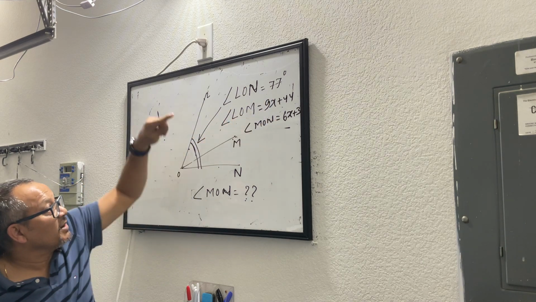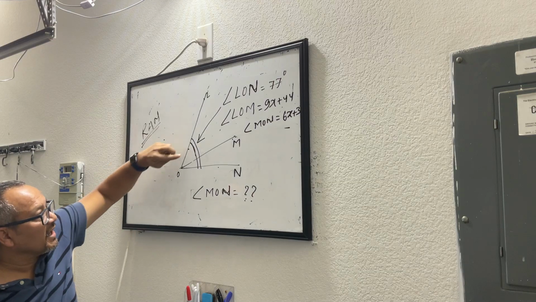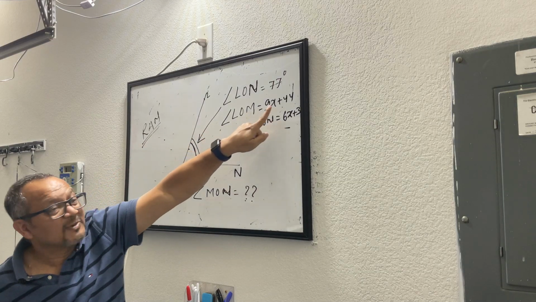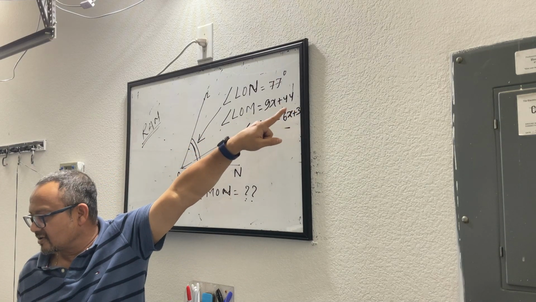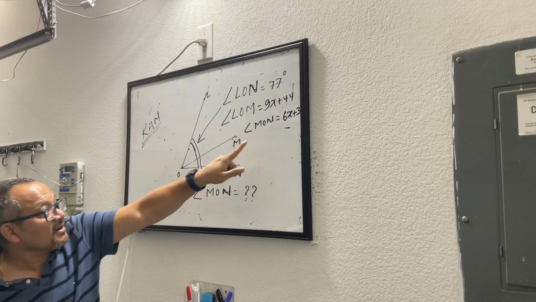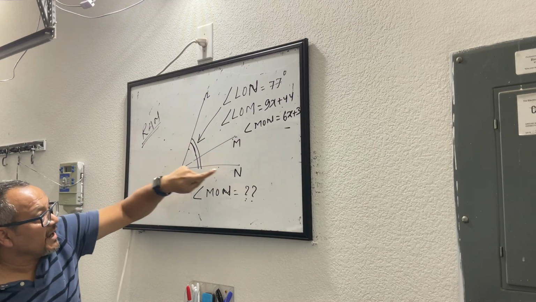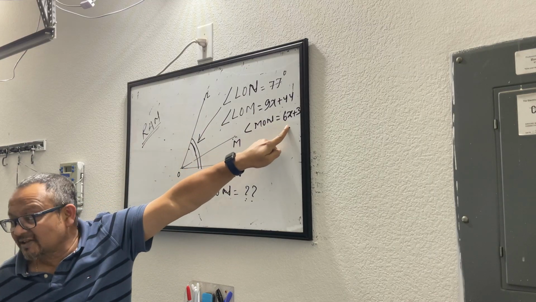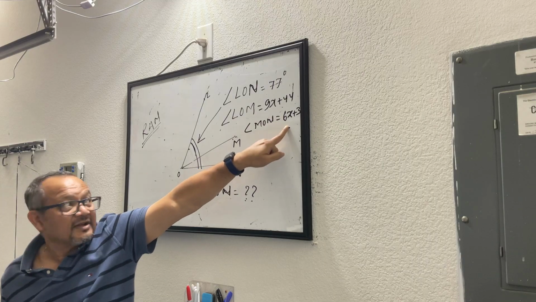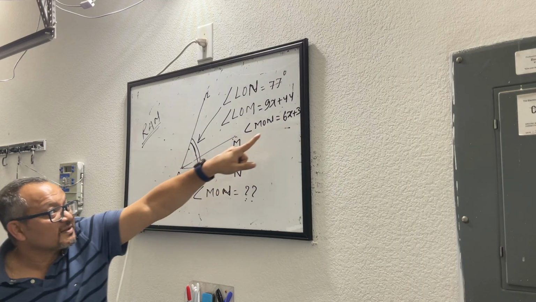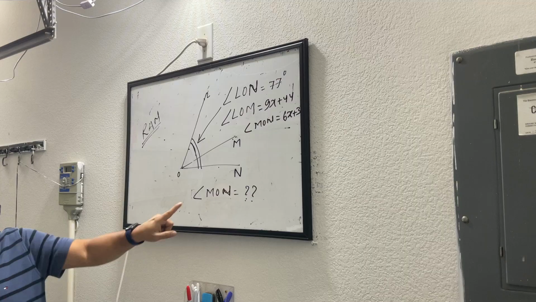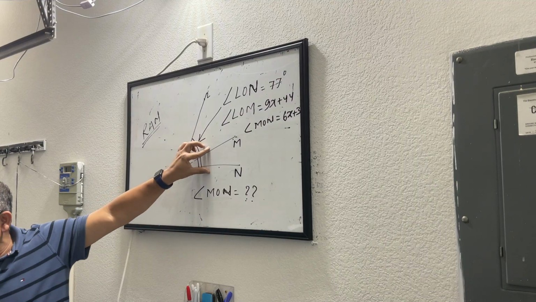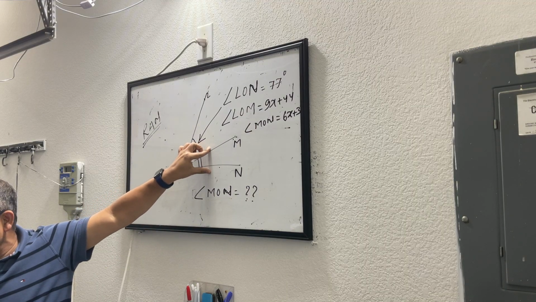Angle LOM is given as 9x plus 44. And angle MON is given as 6x plus 3. We have been asked to find the value of angle MON in absolute terms.